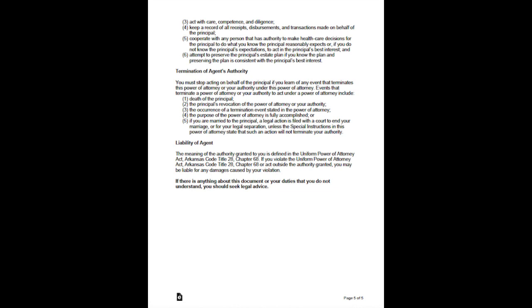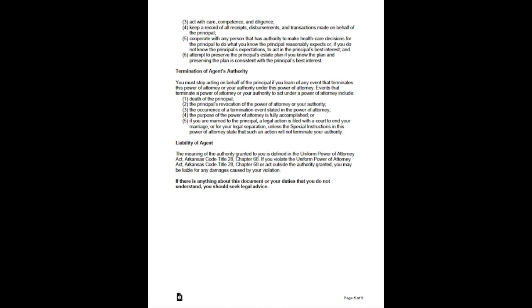The occurrence of a termination event stated in the power of attorney. 4. The purpose of the power of attorney is fully accomplished, or 5. If you are married to the principal, a legal action is filed with a court to end your marriage, or for your legal separation, unless the special instructions in this power of attorney state that such an action will not terminate your authority.